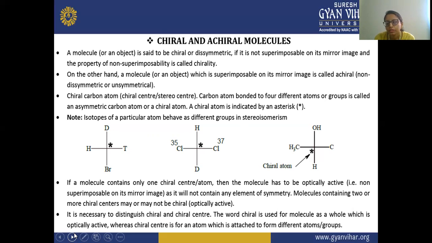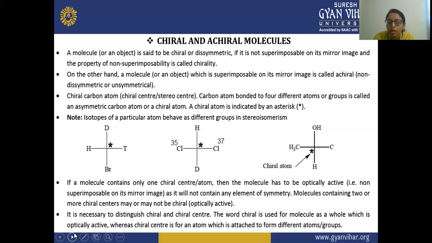Next, in the third example, this carbon is given with the asterisk sign. Here you can see the C is attached to one side, OH is attached to the other, then H, then CH3. So this carbon is your chiral atom.